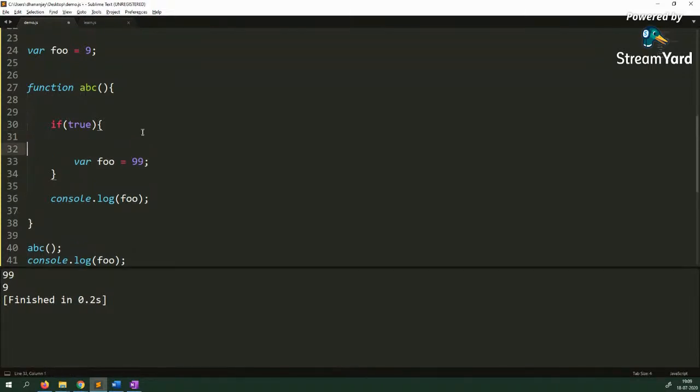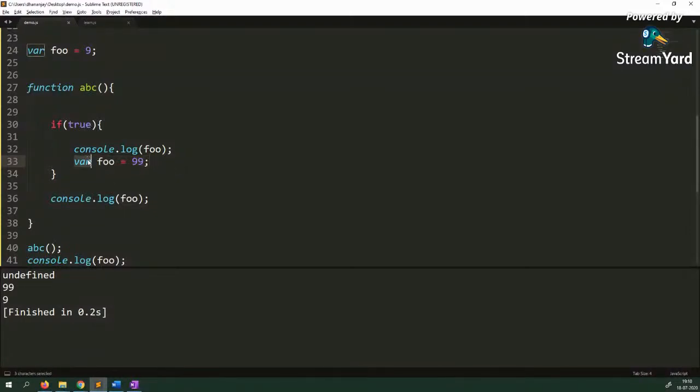Now what I'm going to do, and this is very important, my friend, everyone please be with me: console.log, and here I call foo. What do you think should be the output of line number 32? You know the output would be undefined, right? Because JavaScript will break that into two statements and everything. So for that you are getting undefined.